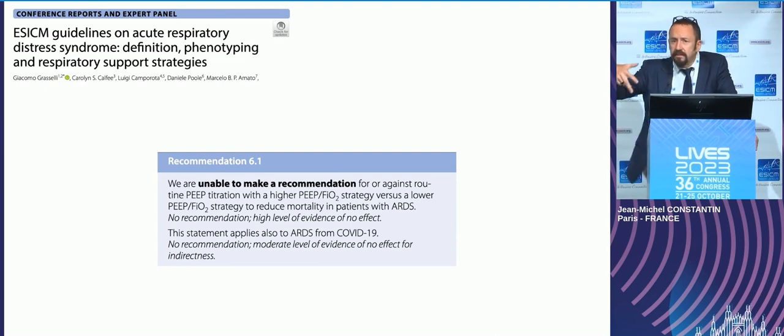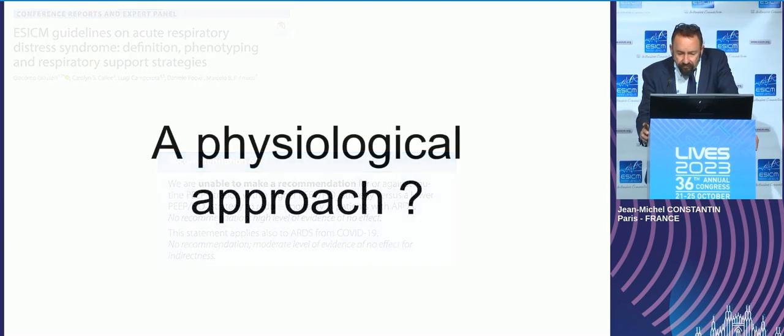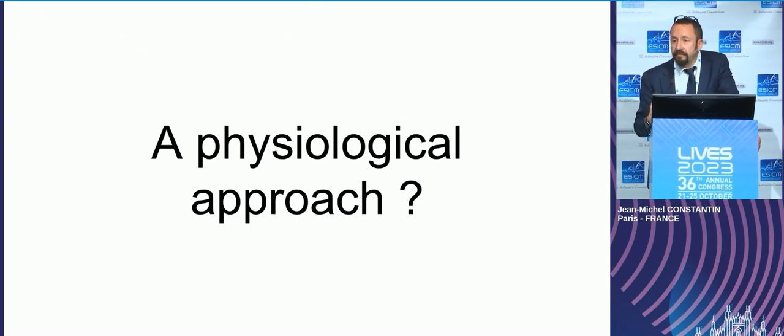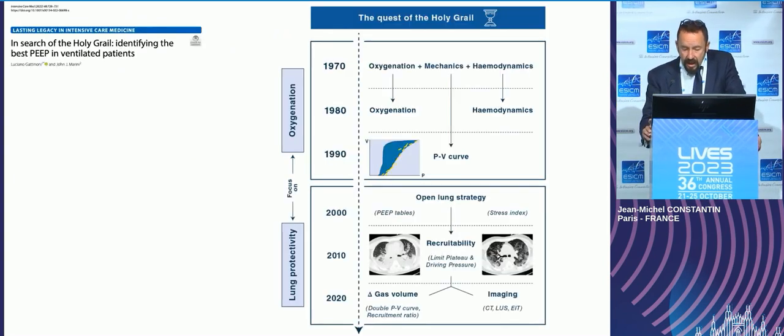But all of us are working in ICU and we cannot say to our patients that we have no guidelines. So we need to set something in the ventilator, and maybe we should go back to a physiological approach for setting PEEP in all patients, because we need to do something.